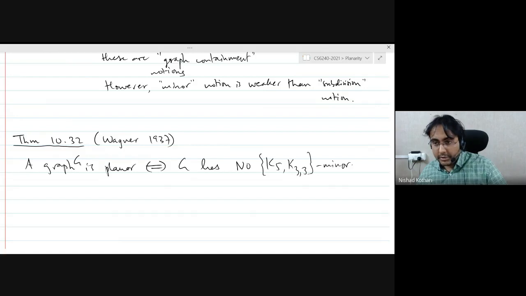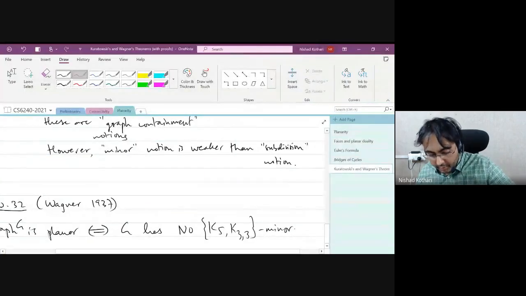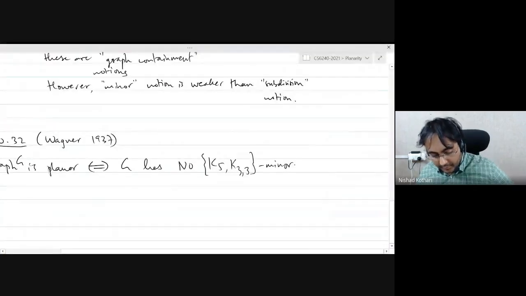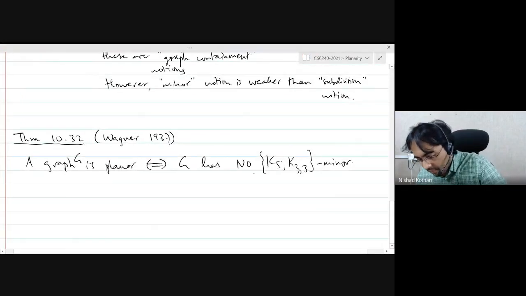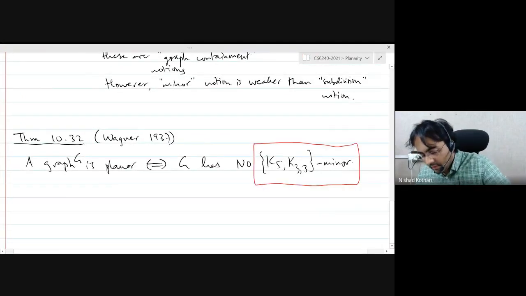So it is exactly like Kuratowski's theorem, except that we are using a weaker notion of containment, which is minors instead of subdivisions. Now, you might be somewhat surprised that despite using a weaker notion, we are getting the same list of graphs on the right-hand side. Same list. Why?